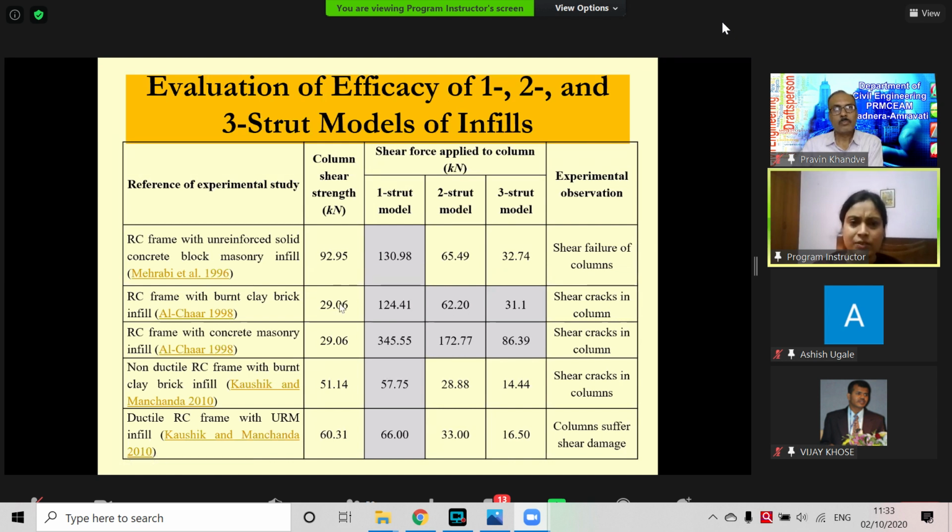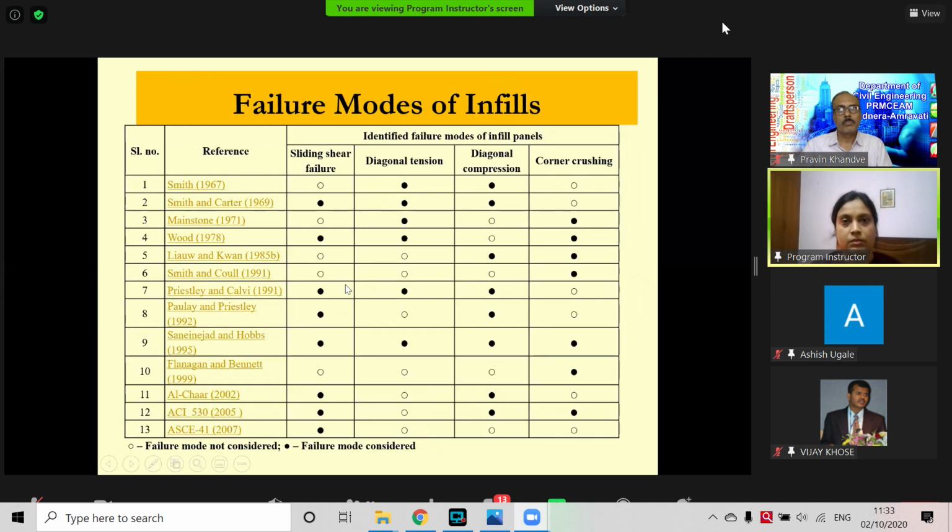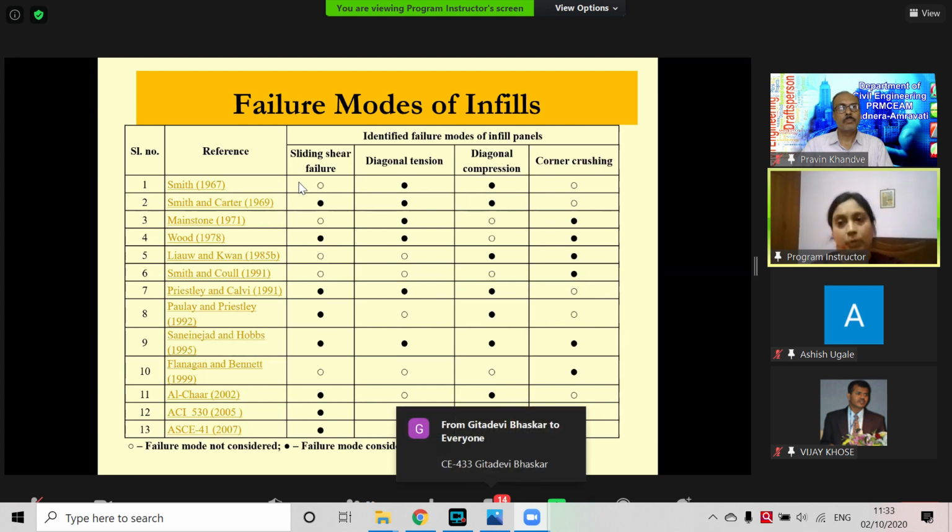So this is from my research. And to summarize, how the structure is behaving, what the actual behavior is, we can find out from posters, from literature, from research.